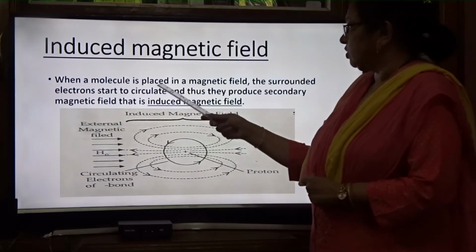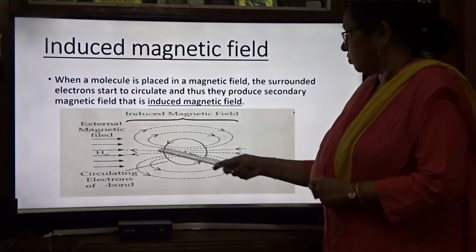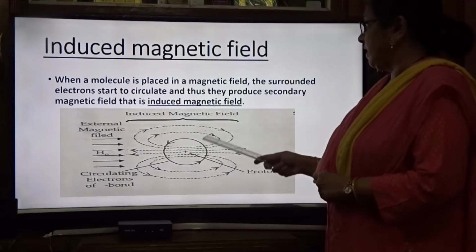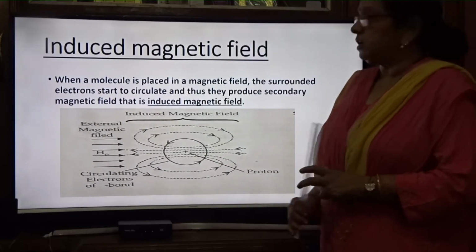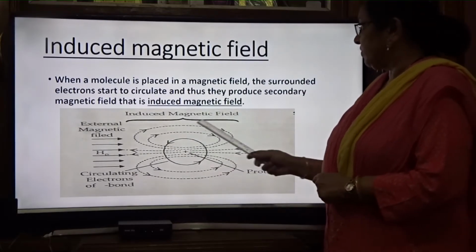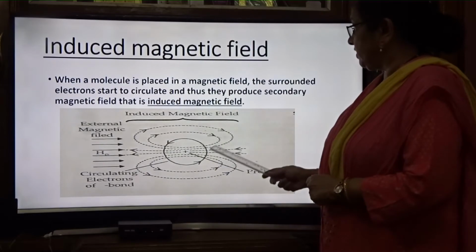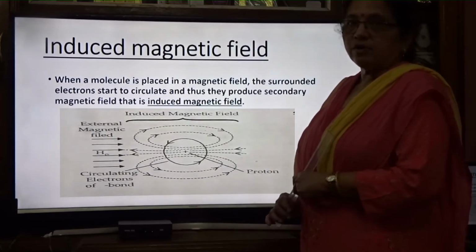When a molecule is placed in a magnetic field, the surrounding electrons start to circulate and produce a secondary magnetic field, and that is known as the induced magnetic field. When you see this diagram, it will be clear. These are the electrons, they are circulating, and due to which the induced magnetic field is generated.